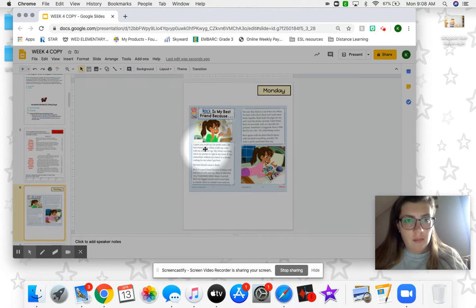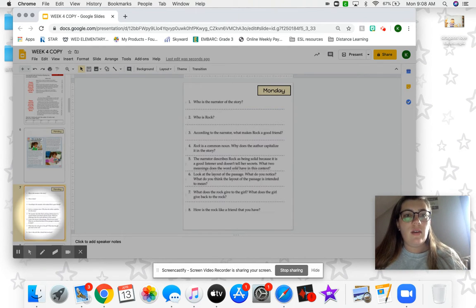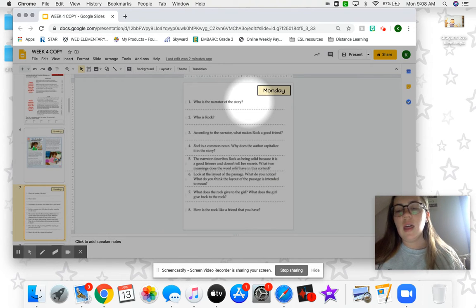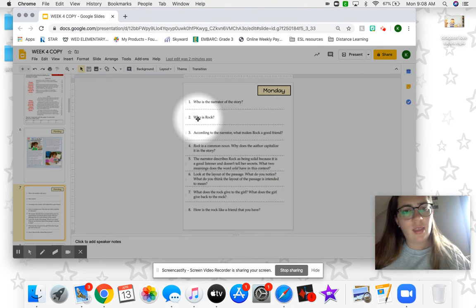Rock is my best friend. You're going to read both of the paragraphs, and then you're going to answer the question: who is the narrator of the story? Remember to use your RACES and answer me. The name, blank, is the narrator of the story. The same thing with Rock. Who is Rock? Rock is, and then tell me who Rock is.